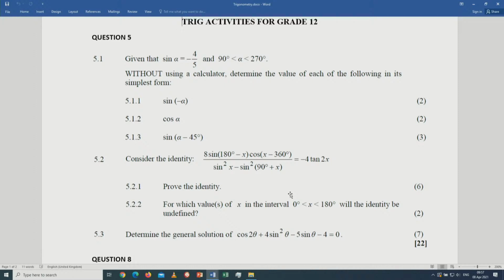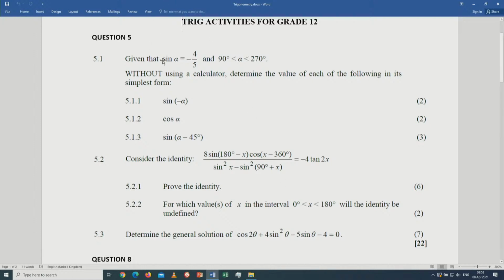I know for grade 12, we are only focusing on compound and double angle identities. Let me emphasize this: in trigonometry, for this test, 2D and 3D problems will not be tested, and the trig functions. Trig functions, 2D and 3D problems will not be tested. Other than that, any question on trigonometry should be expected.